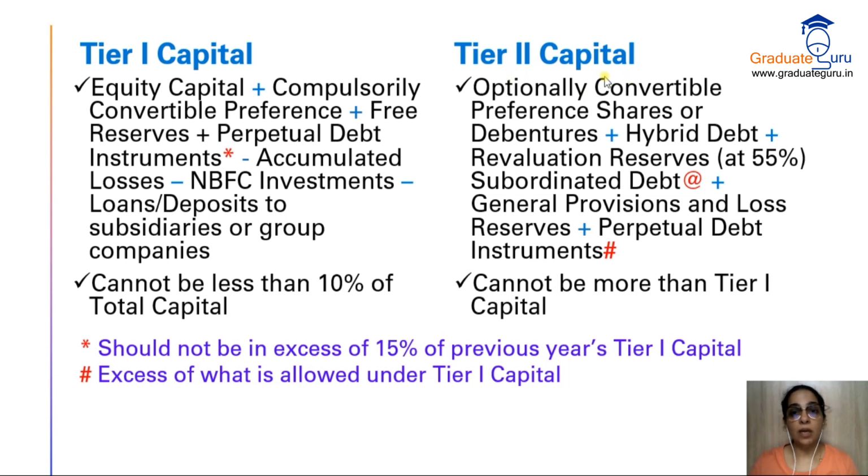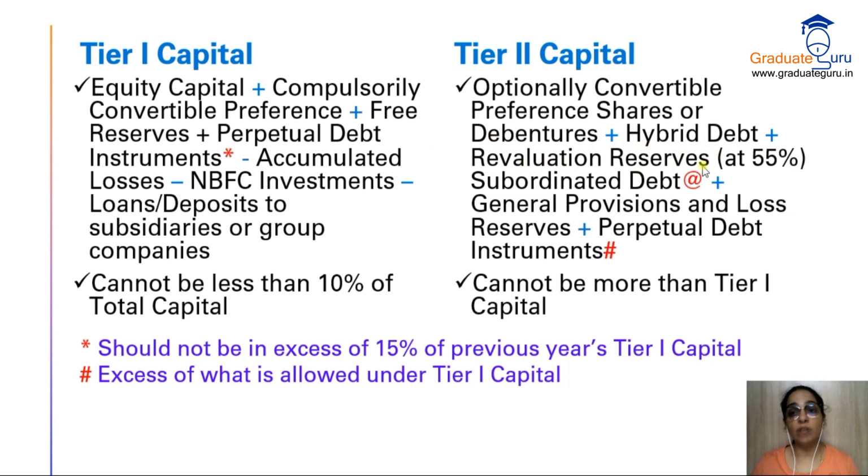Tier 2 capital includes optionally convertible preference shares or debentures. So preference shares or debentures which are optionally convertible, or non-convertible also, you can include over here. Plus hybrid debt. What is hybrid debt? A debt which is in the nature of capital as well as debt. It's called a hybrid debt. Hybrid means mix. So if there is any hybrid debt, it will be added.